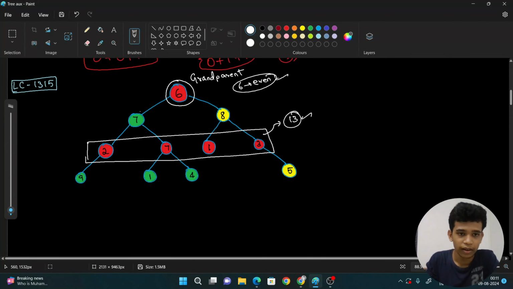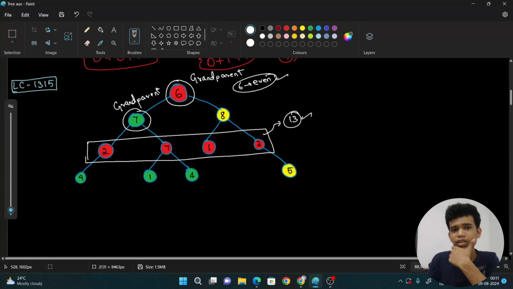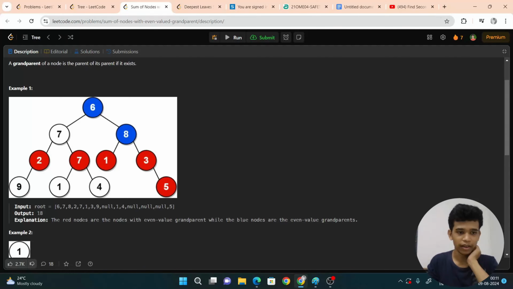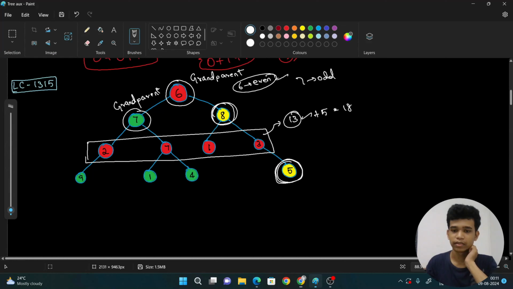Now again, let us take this as our grandparent. If we take this 7 as a grandparent, what values can I take? I can take 9, 1, 4, but 7 is odd, so we cannot do anything. If I take this 8 as a grandparent, then what are the grandchildren? This 5 is the only grandchild of this 8. And 8 is even, so I should take it. So plus 5, 13 plus 5 is equal to 18. So 18 is the output. Can you understand this? Yes. This is what the question is asking.